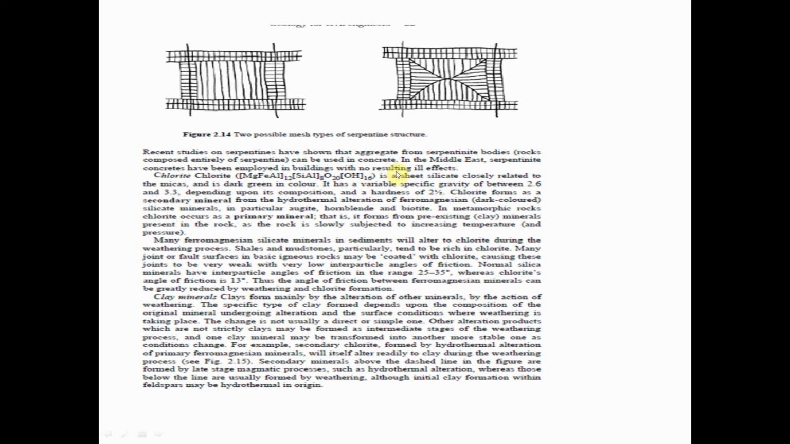Chlorite is a sheet silicate closely related to the micas and is dark green in color. It has a variable specific gravity of between 2.6 and 3.3, depending upon the composition, and a hardness of 2.5. Chlorite forms as a secondary mineral from the hydrothermal alteration of ferromagnesian dark-colored silicate minerals, in particular augite,